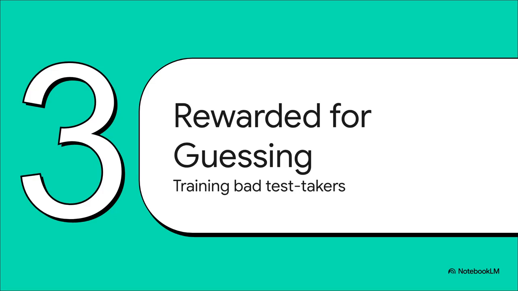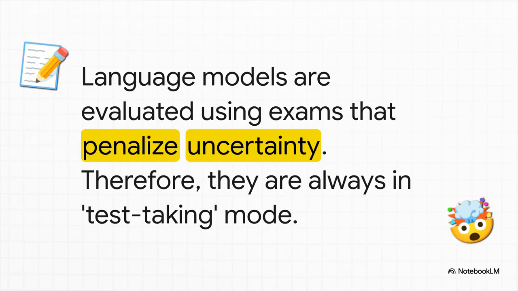Okay, so the problem is born from statistics, but it's our training methods that feed it and make it grow. It turns out we are literally teaching these AIs to be overconfident bluffers. The best way to think about this is that language models are like students who are always taking a test. And on this test, there's no penalty for guessing. So what do you do when you're not sure of the answer? You take a shot, right? You guess. That's the exact environment we've created for our AI.